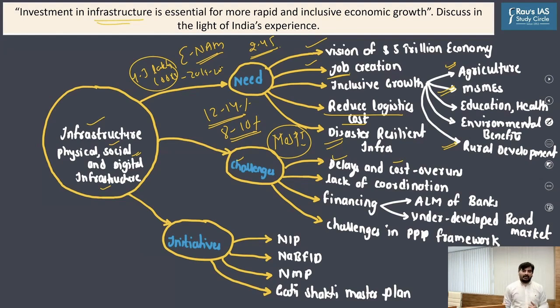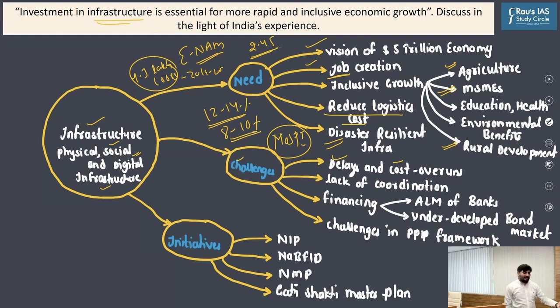Similarly, the capital market in case of India is underdeveloped. And lastly, right now we are relying on public-private partnership for the creation of infrastructure. But the problem here is that PPP is facing a number of constraints and challenges as identified by the Vijay Kelkar committee.